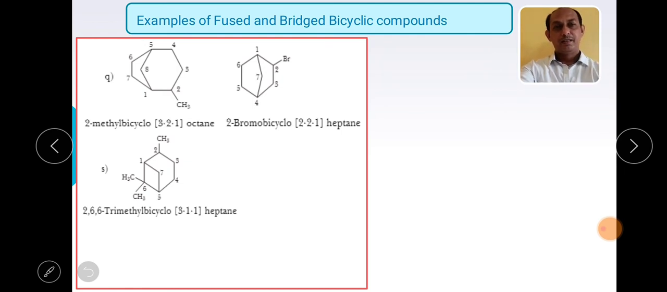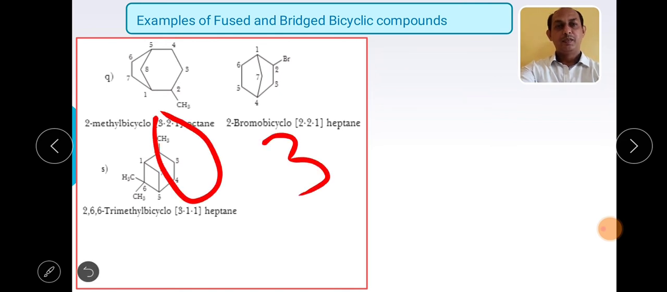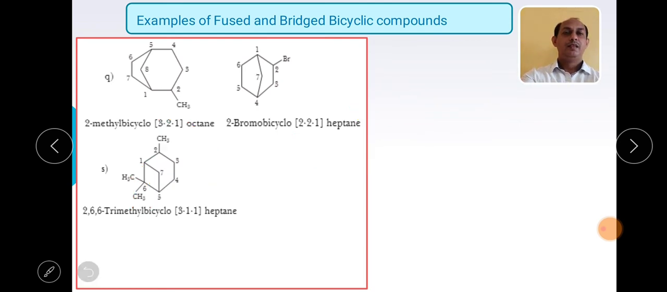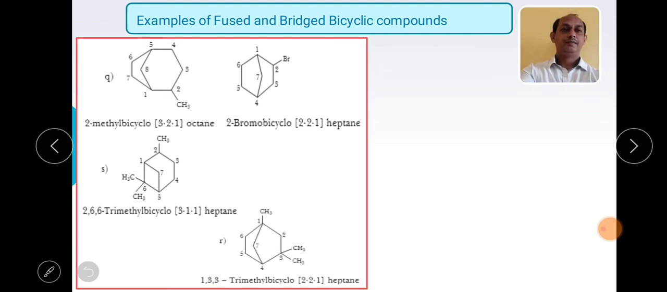In the bracket, which ring is largest? This one. How many carbon atoms? 3. In this ring, how many carbon atoms? 1. In between carbon number 1 and carbon number 5, how many? 1. So the bracket is 3, 1, 1, followed by the parent carbons 7, heptane.